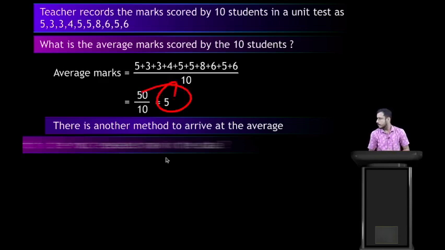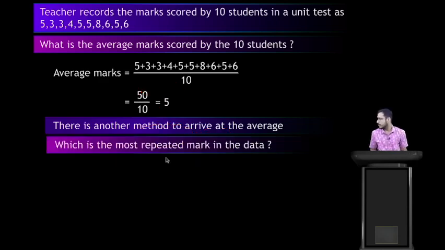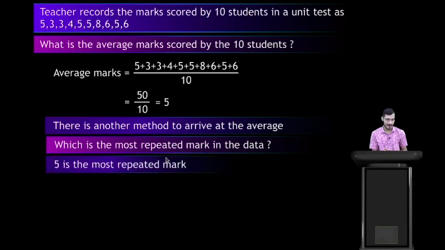But students, there is another method to arrive at the average. Which is the most repeated mark in the data? Can you tell me? When you see the data, you can see 5, 5, 5, 5.